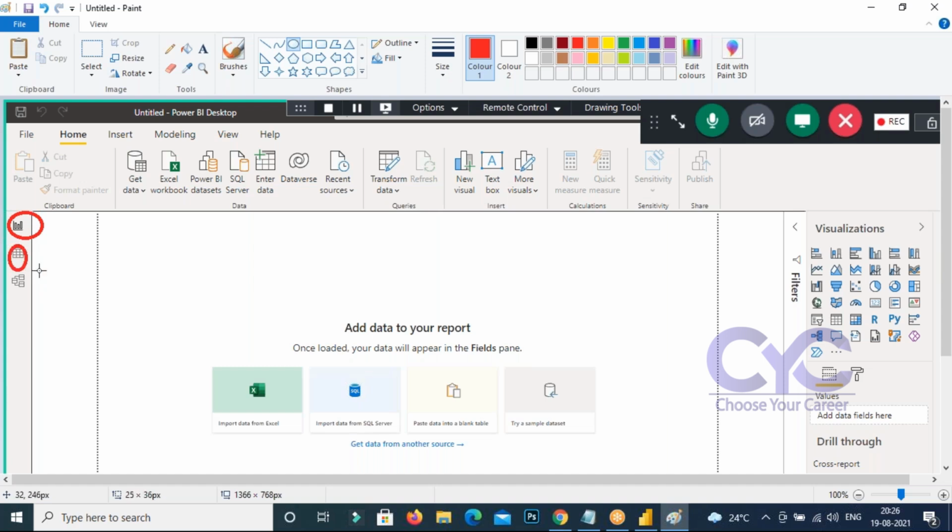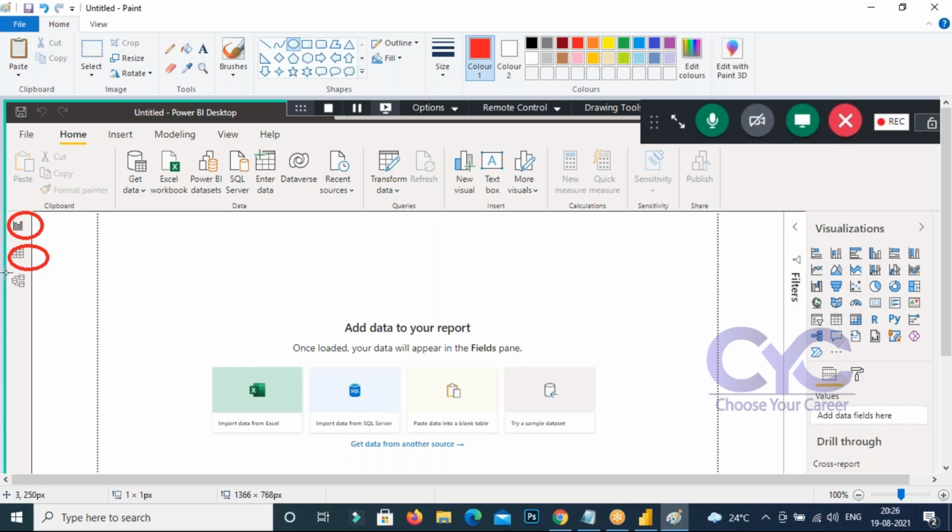Here it will be the data. Data means whatever data you are taking as the input, the get data. That data you can see here. Another basic thing you need to know is, if you take two or three data sources between which you want to form a relationship, that is called modeling. You want to do data modeling there.